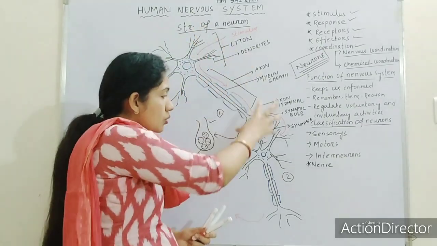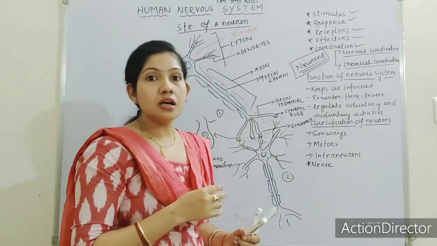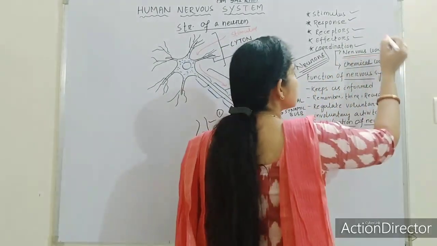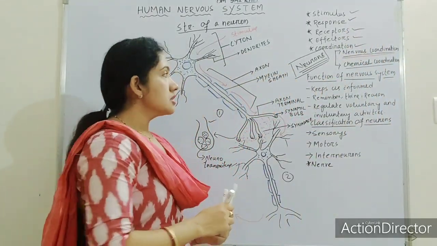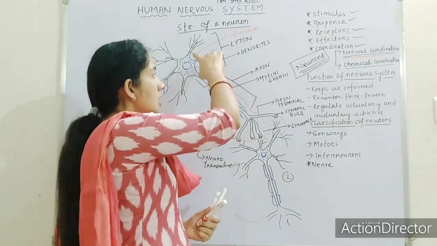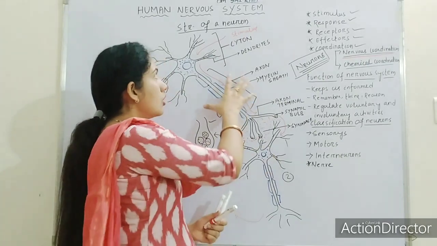So this coordination among the nerve cells is known as nervous coordination. This is nervous coordination, which is nothing but the coordination among the nerve cells or neurons.